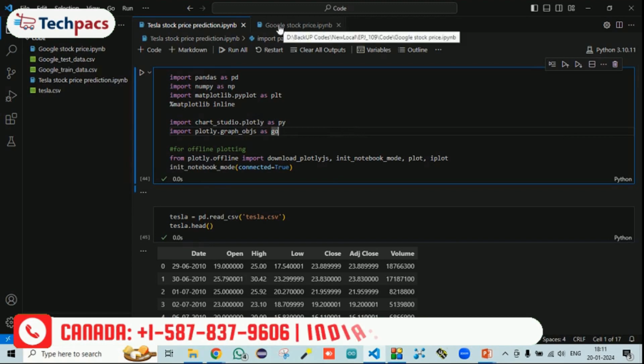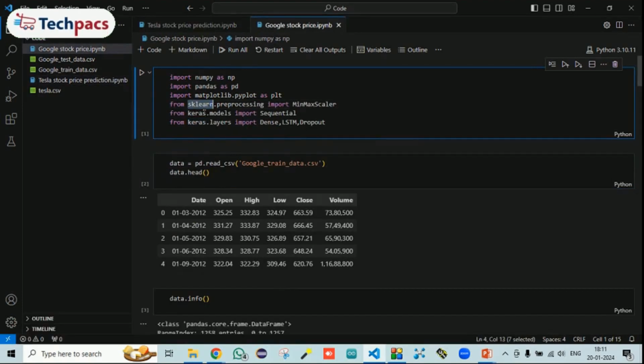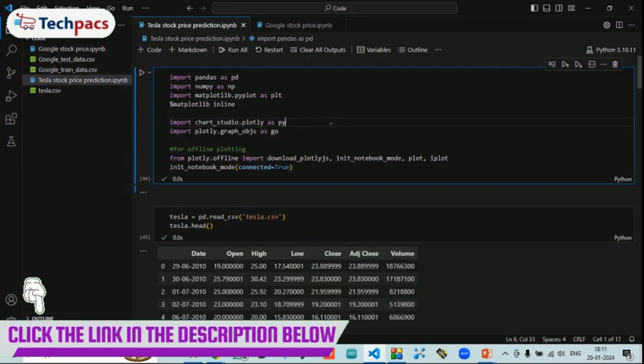Along with that, the Google stock data prediction has the same Keras model, Keras TensorFlow. sklearn should also be installed in your system. So now let's move on to what exactly we have done and what the current systems are doing.